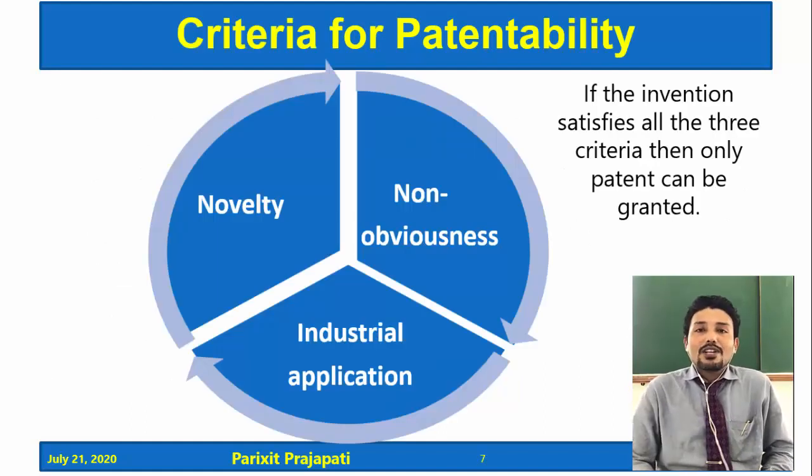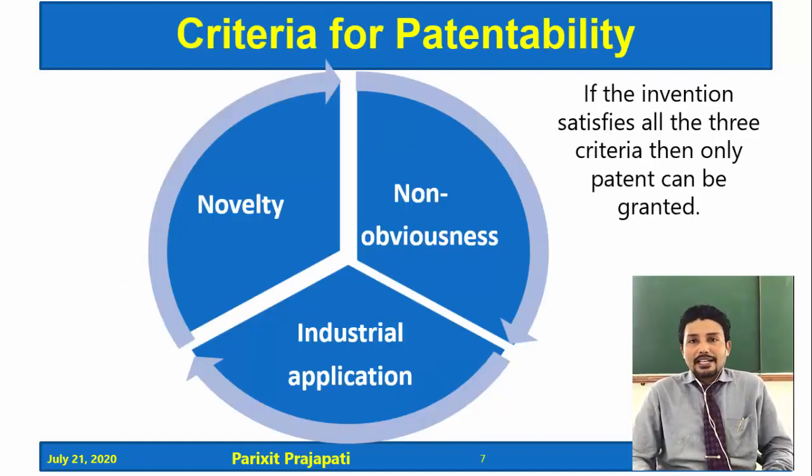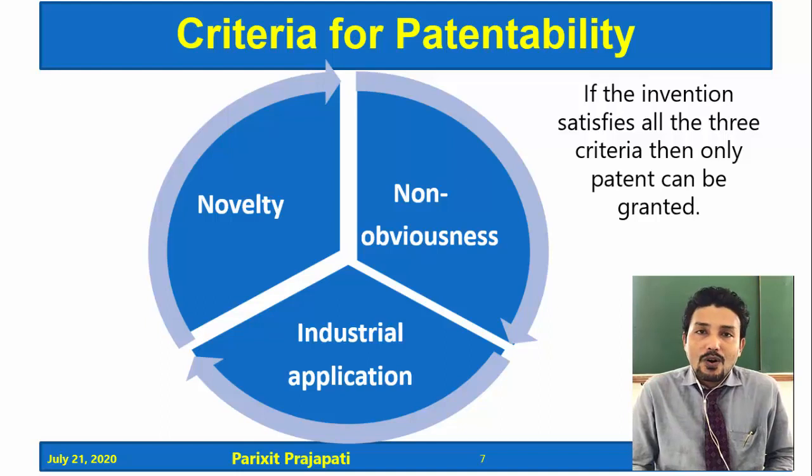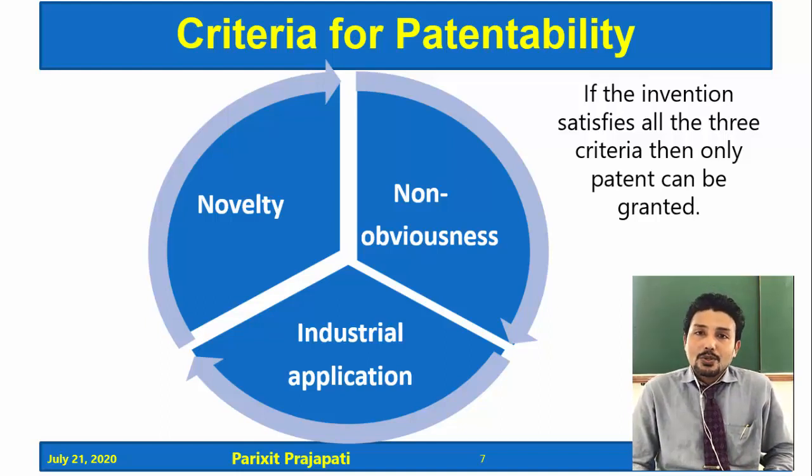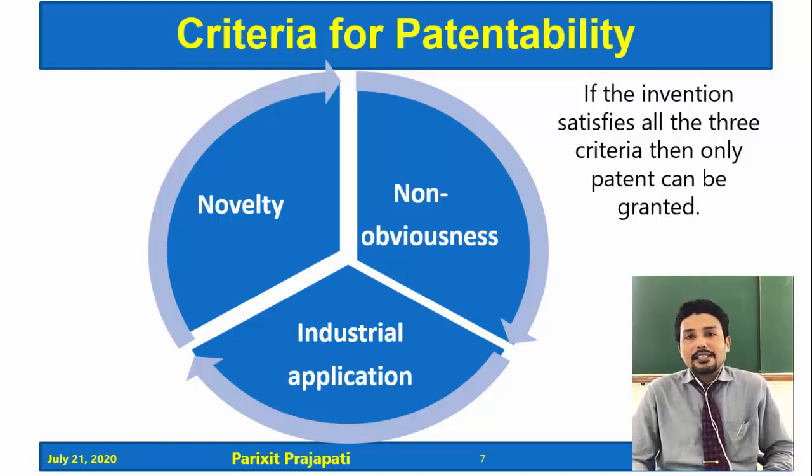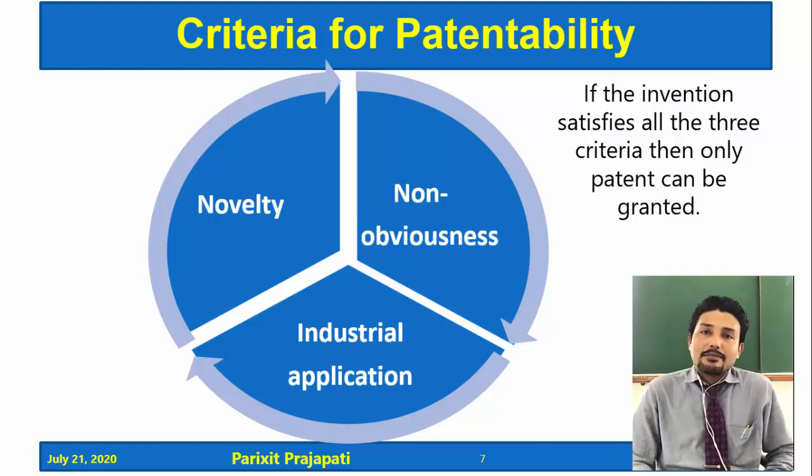Now, what are the criteria for patentability? You understood what a patent is. Now, when is your invention called patentable, or eligible to get a patent? To get a patent, the invention must satisfy 3 criteria. Then and only then is it eligible to get the patent. Now what are these criteria?